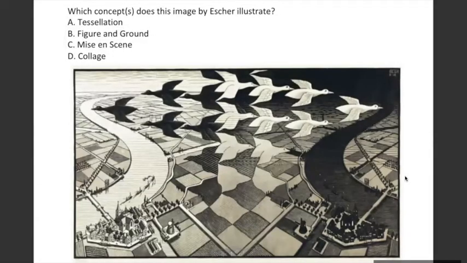Look at this artist's work now. Escher, M.C. Escher, E-S-C-H-E-R. Can you do a quick Google search of his work? His work is also many a times asked.